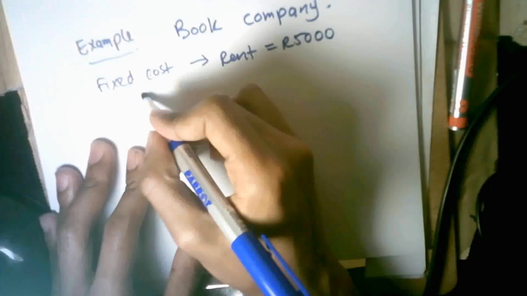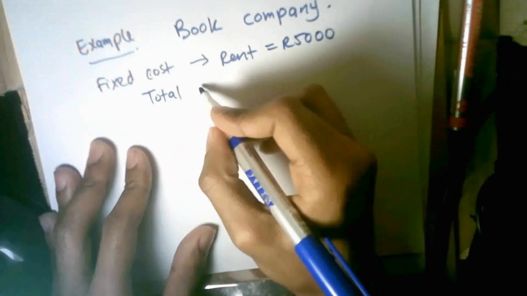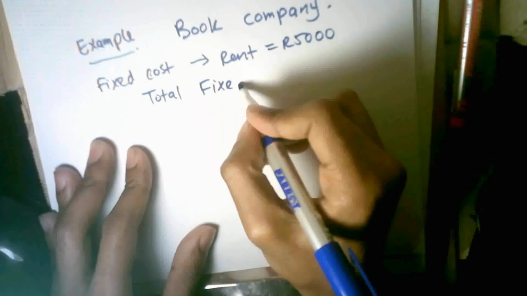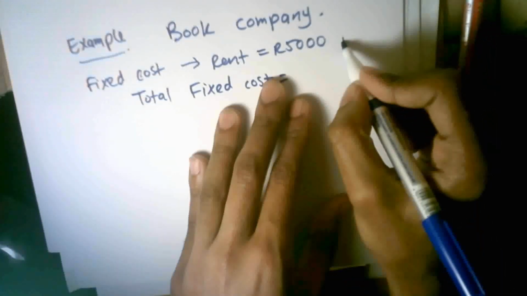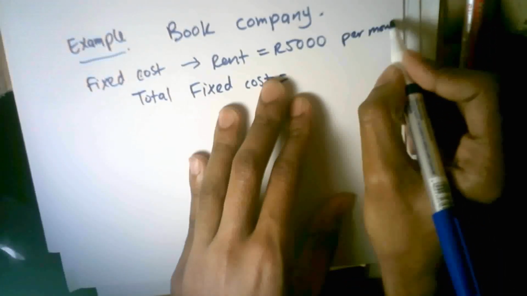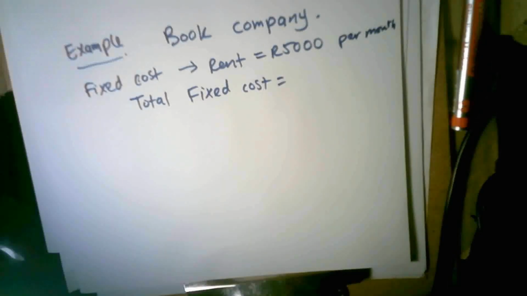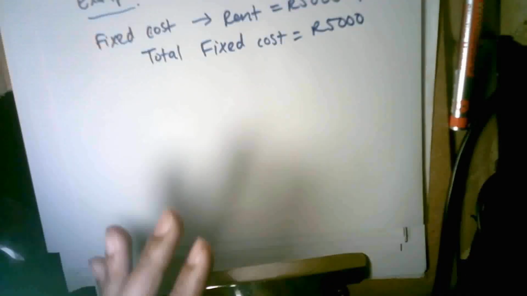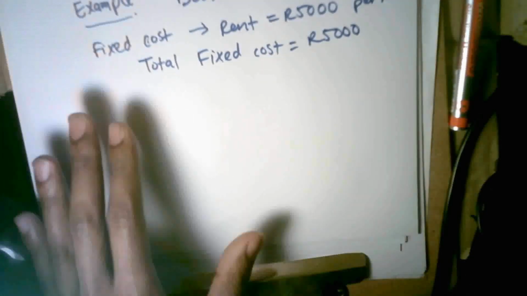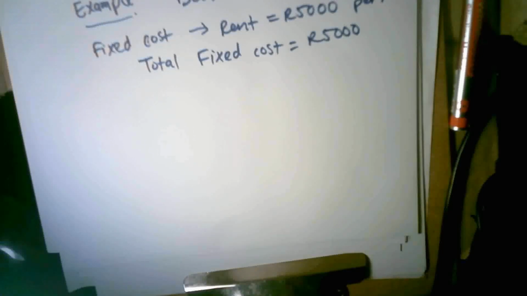So what is my total fixed cost? My total fixed cost will be the sum of all the fixed costs, and remember it's 5,000 Rand per month, right? What's my total fixed cost for the month? It's just 5,000 Rand in my example. In your example, or in your Nexus project, it could be different. Now, if my total fixed cost is 5,000 Rand, let's see my variable cost.